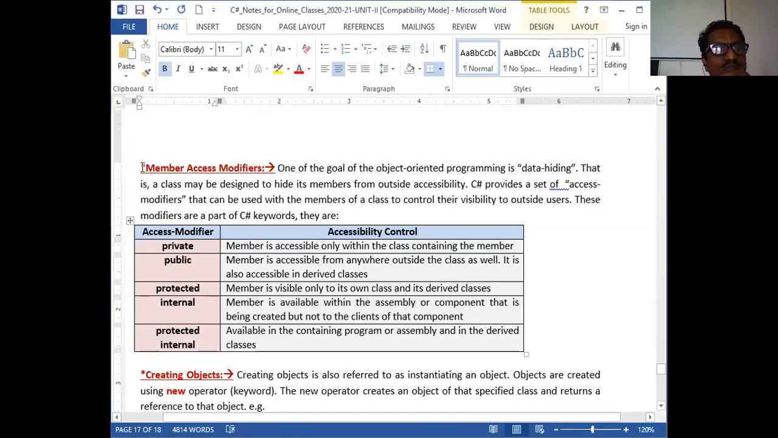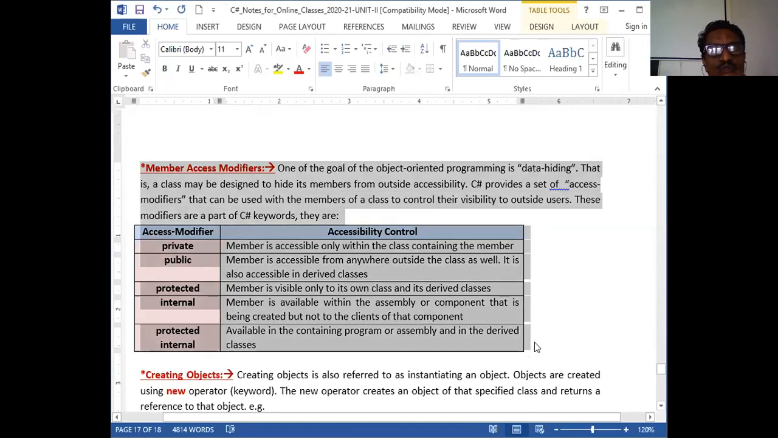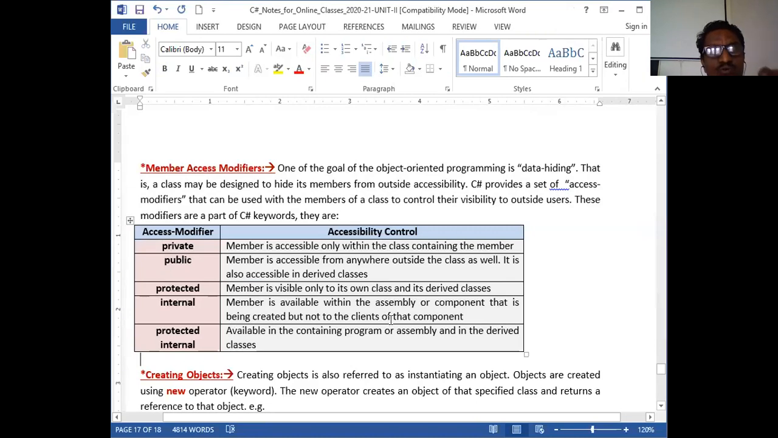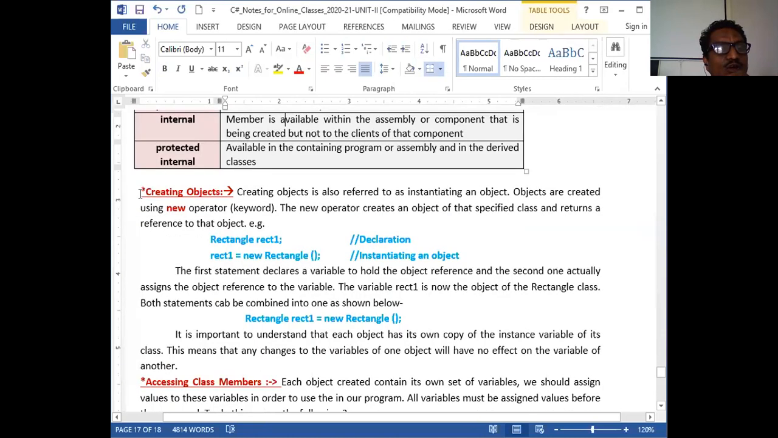So now, about the member access modifiers, we just go through it here. You can understand it easily, but still, during the complete course of this session, we will keep on understanding wherever it is required. I'll be explaining, and then only you will understand. Now you simply go through it. After that, creating objects.